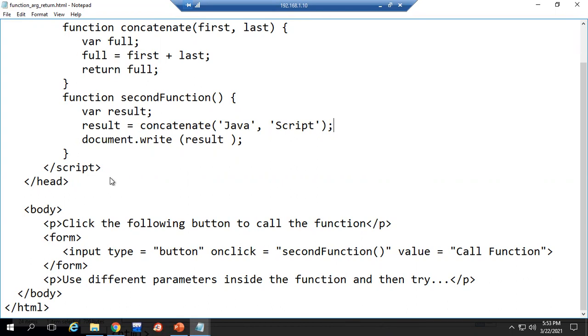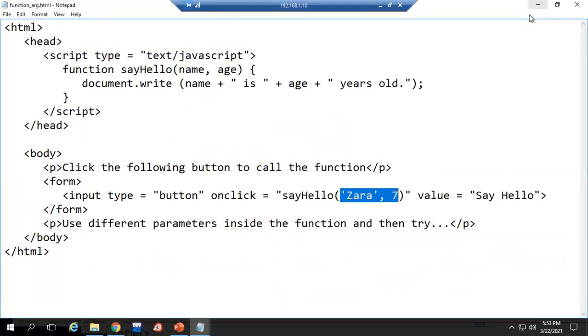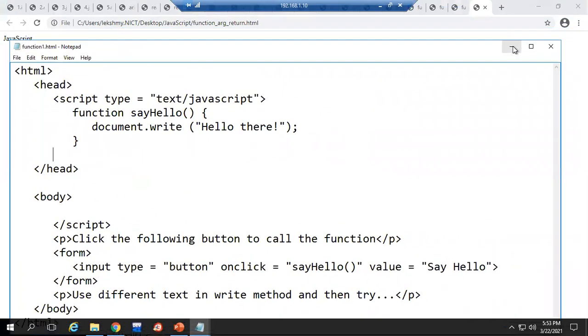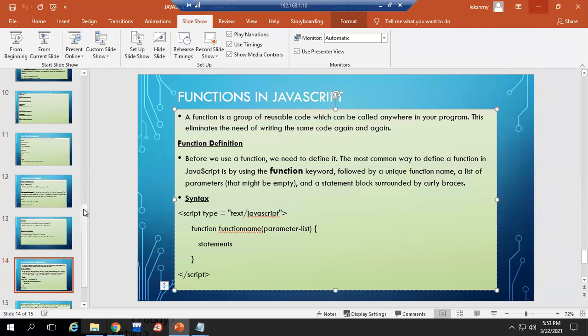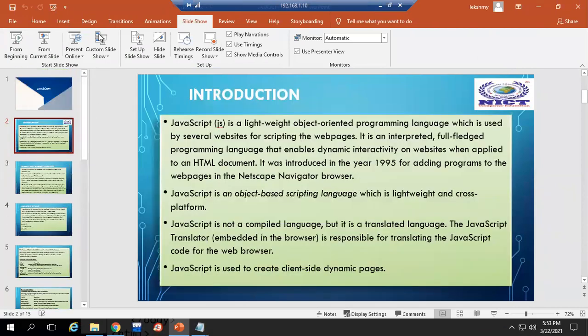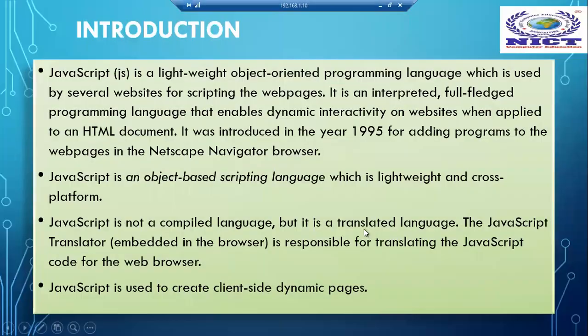So today we have started with JavaScript, right? What is JavaScript language? What is its features? So we have seen what is the features. It is an object-oriented programming language. Object is what I told. It is a real-world entity which is having properties. So we are doing programs on the basis of objects only. So JavaScript is an object-based scripting language, and it is cross-platform. That also I told you. It does not depend upon your operating system. In any operating system that will work.